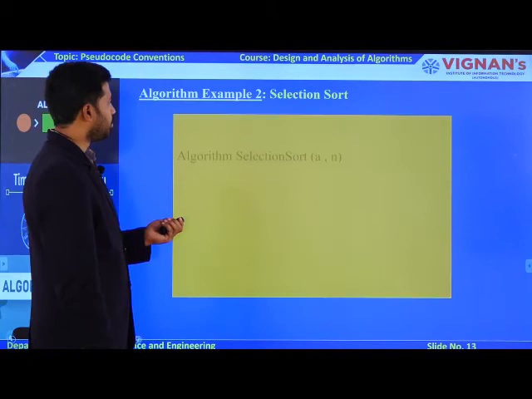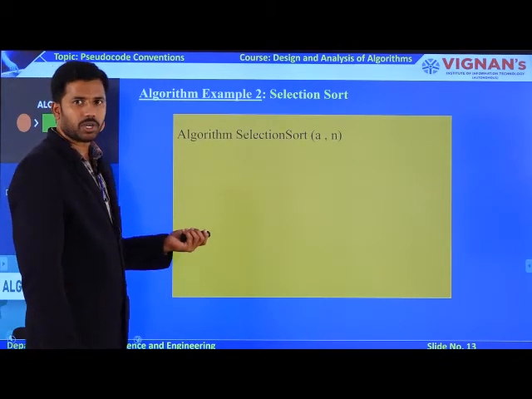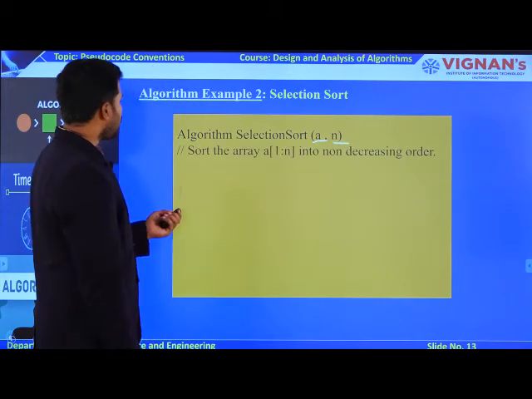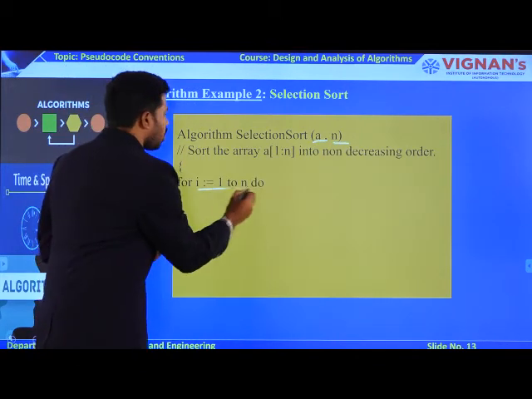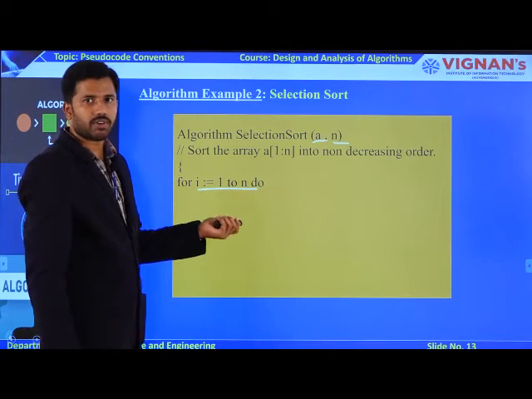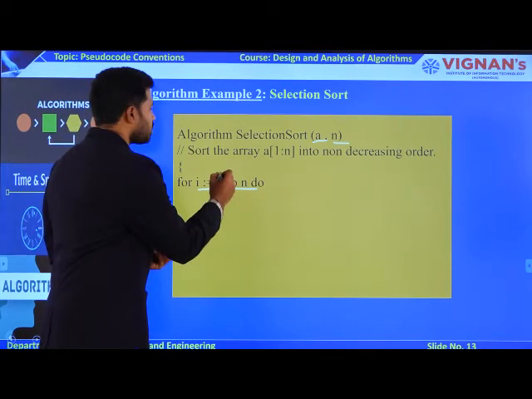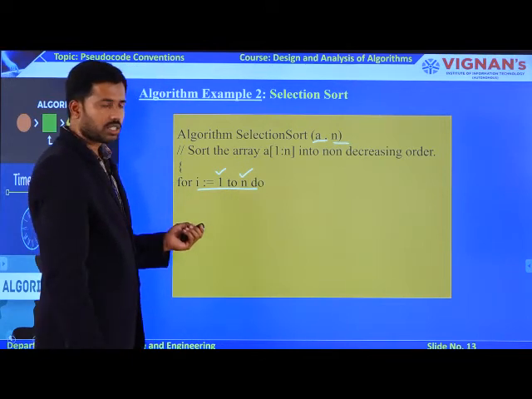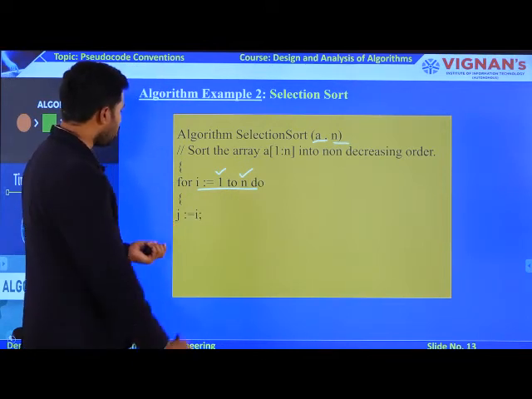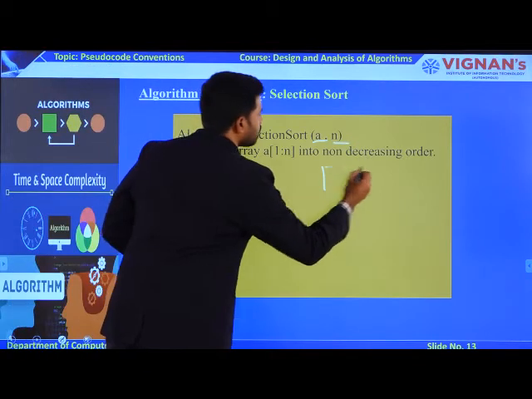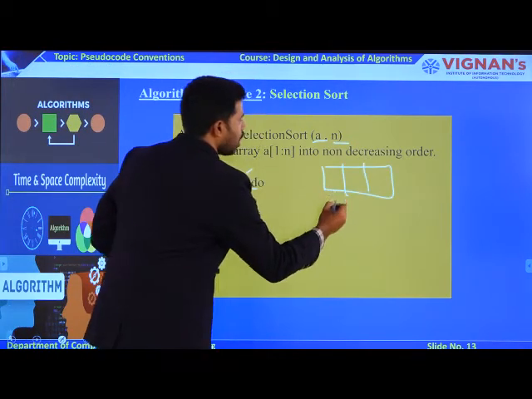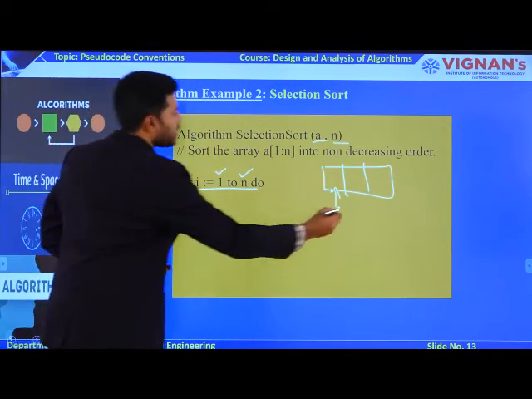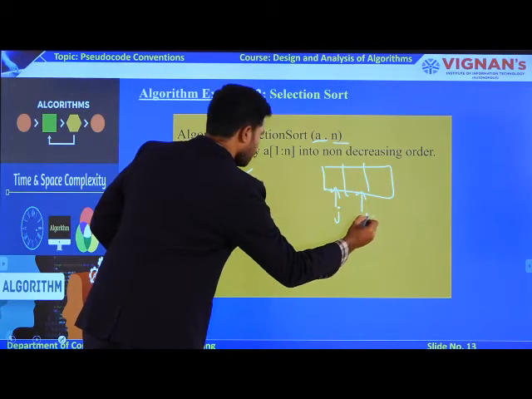Just observe the algorithm. Here also you require 2 parameters as input: A is an array, and n defines the size of the array. Followed by that, you have a for loop to trace all the n elements, starting from 1 to n. 1 defines the first element of your array, and n defines the last element. If this is my array, I am assigning my first element as j, and my second element as k.